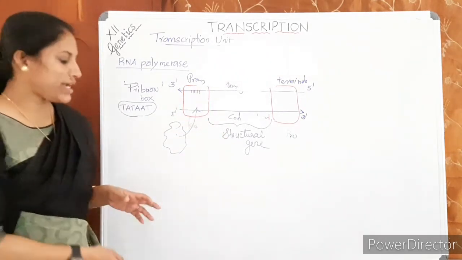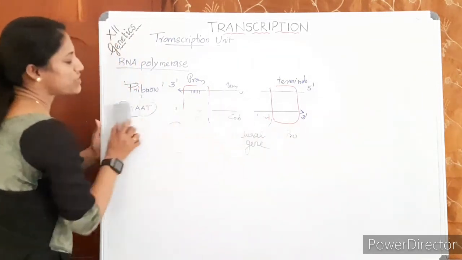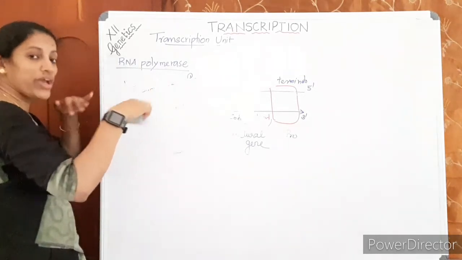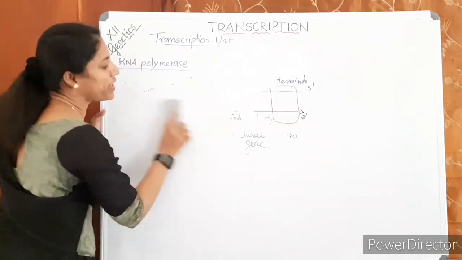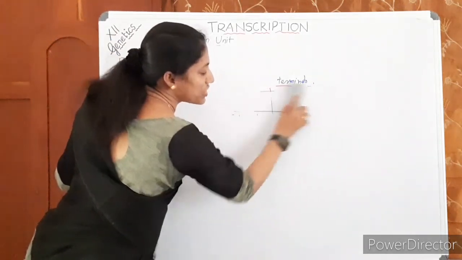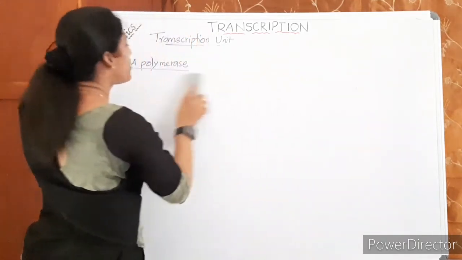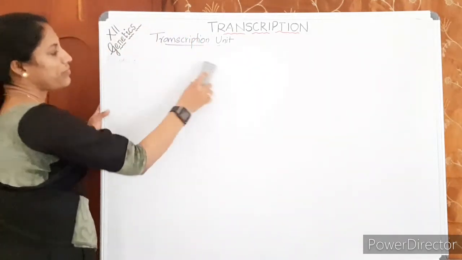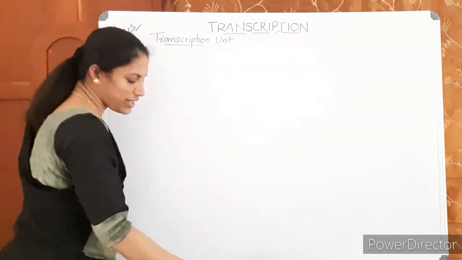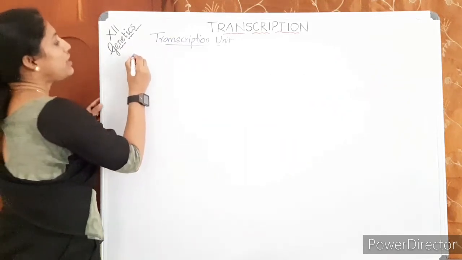So that is about the transcription unit. At the transcription unit, which region is accessible to RNA polymerase? Where does the RNA polymerase go and bind? To the promoter region, which consists of definite conserved sequences like the Pribnow box. I think it's clear. I have given just one example, that's all. Then one thing, DNA.